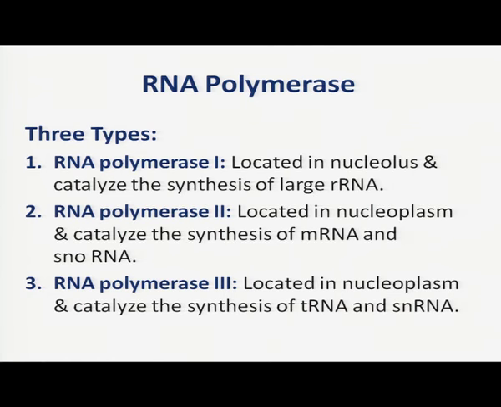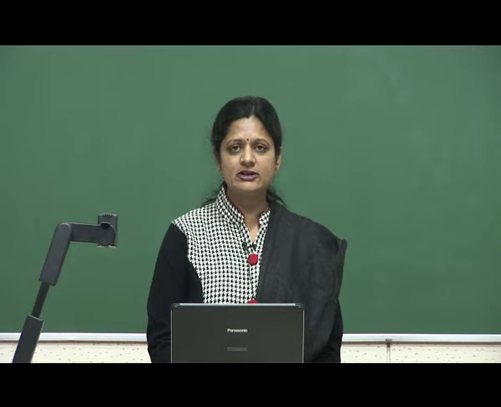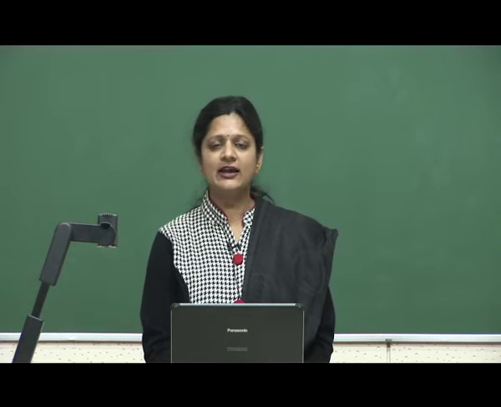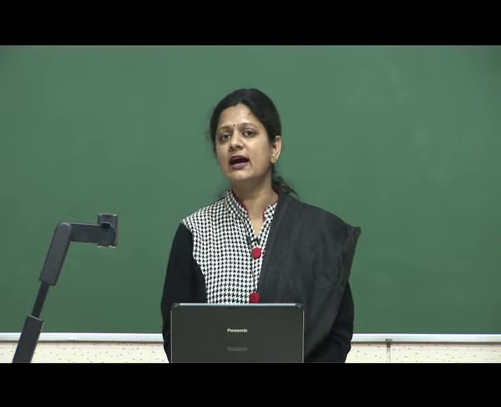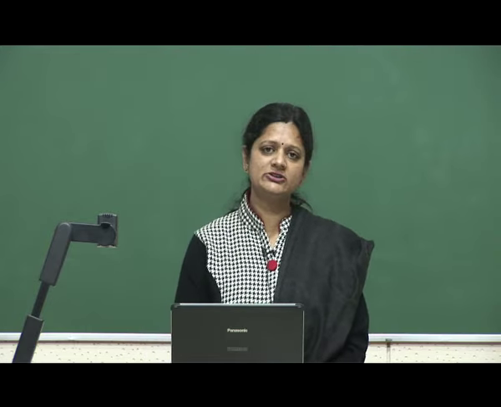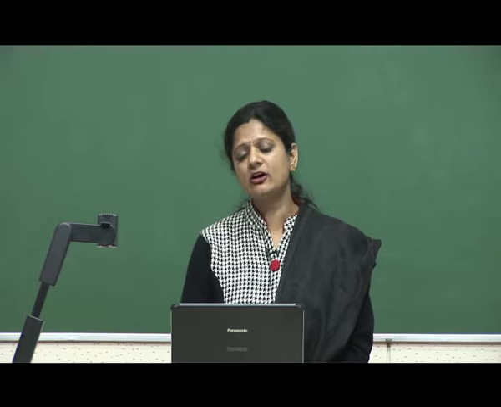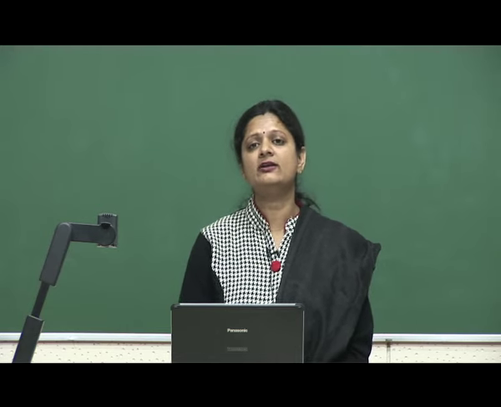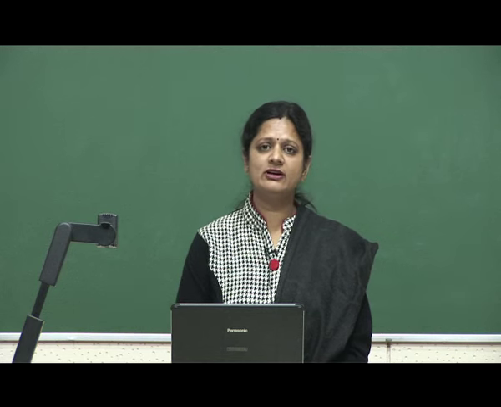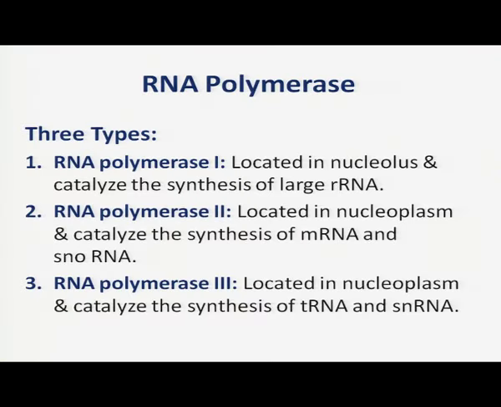So, if we talk about the difference between bacterial transcription and eukaryotic transcription, in case of bacterial transcription, there is only one RNA polymerase which can transcribe all the three types of RNA, and in case of eukaryotic cell, there are three different RNA polymerases which will transcribe the RNA in a different way. RNA polymerase 1 will transcribe to form ribosomal RNA, RNA polymerase 2 will synthesize messenger RNA, and RNA polymerase 3 will synthesize transfer RNA. So, here I am going to end my session.